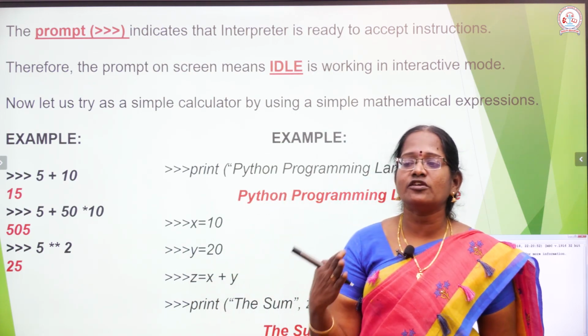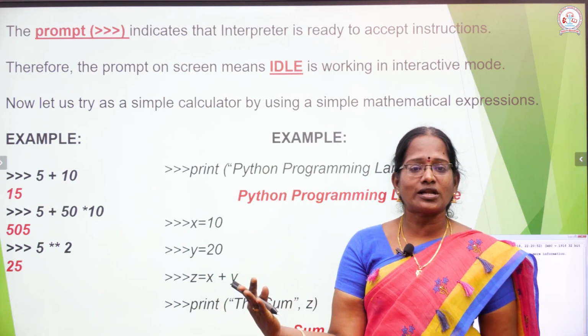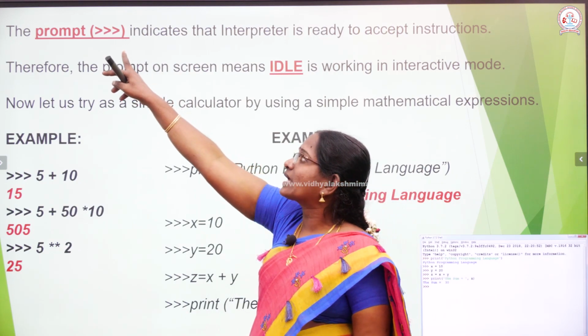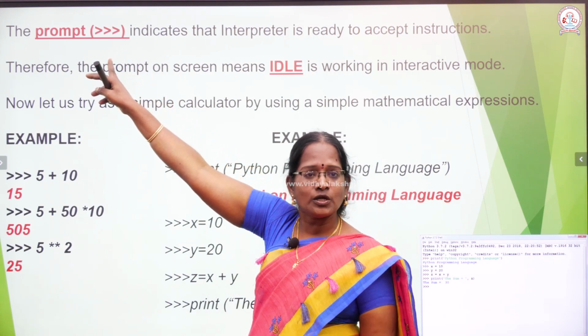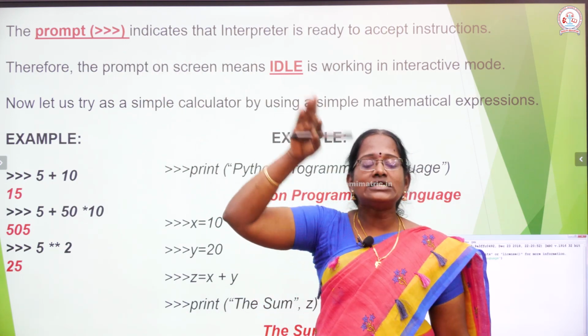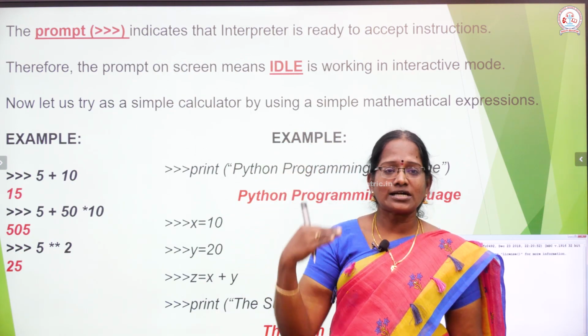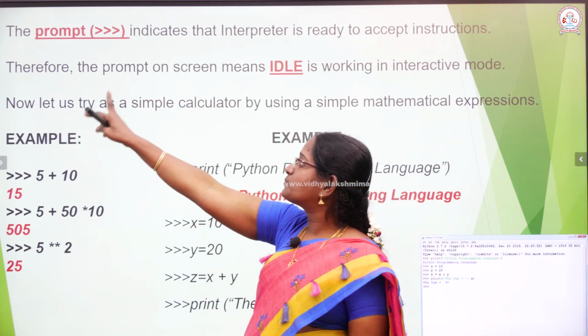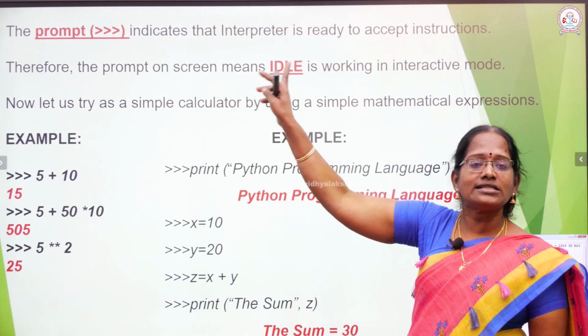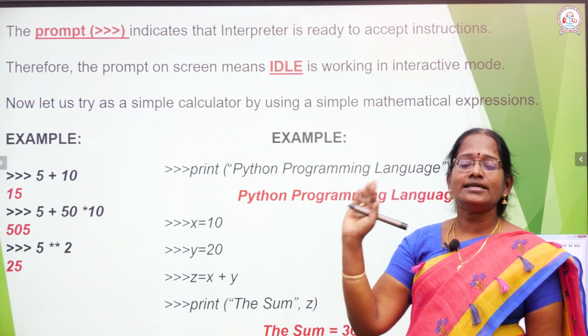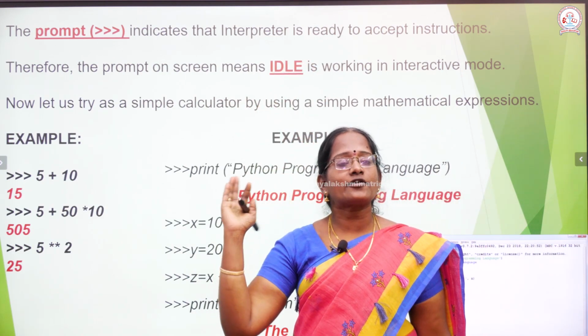Any instruction you want to enter in Python, just type near the prompt, and the interpreter accepts all the commands. So if this prompt is displayed on the screen, IDLE is working in the interactive mode.